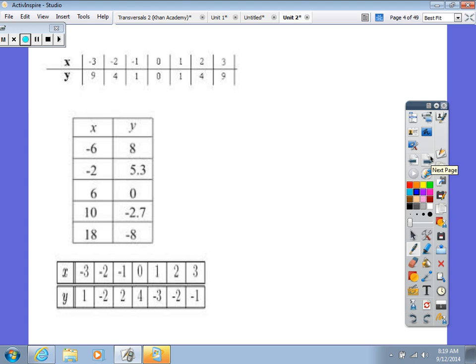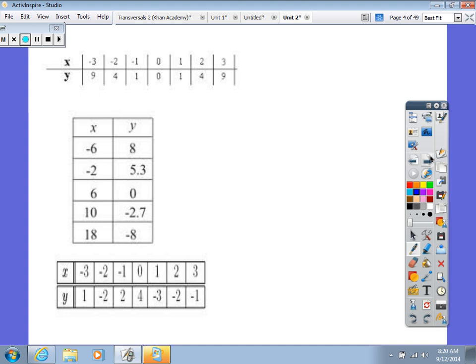Okay, we can also see if data represents a function, or these are called relations. And what are we looking for here? Somebody had said it earlier. What cannot repeat? The x coordinates. Do you care if the y's repeat? No. Only the x coordinates cannot show up twice. The same one cannot show up twice.